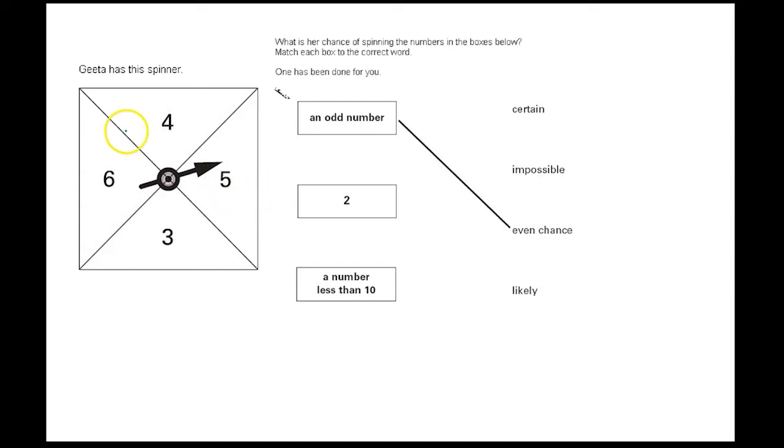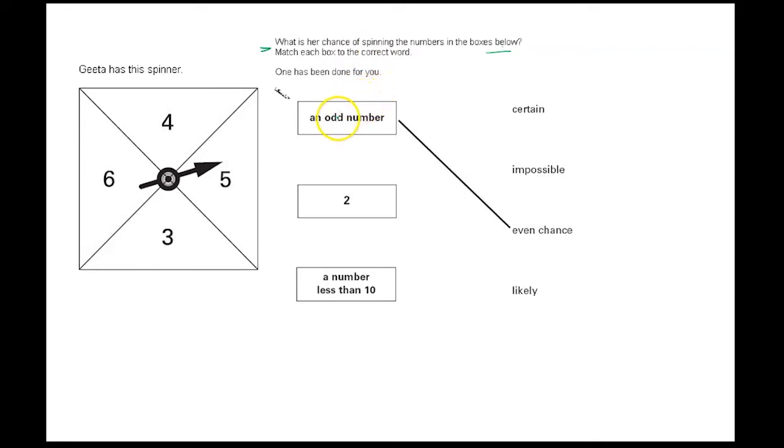Well, Geeta has this spinner labeled 3, 4, 5, 6. What is her chance of spinning the number in the box below? Match each box to the correct word. So this is describing probability.